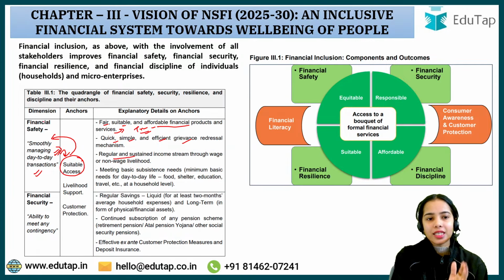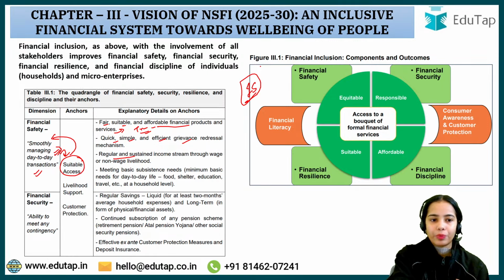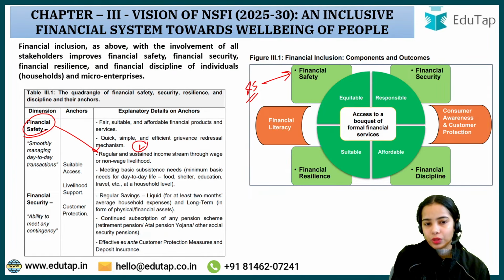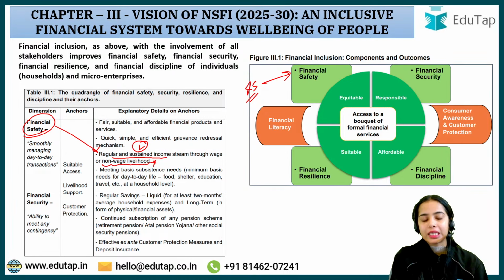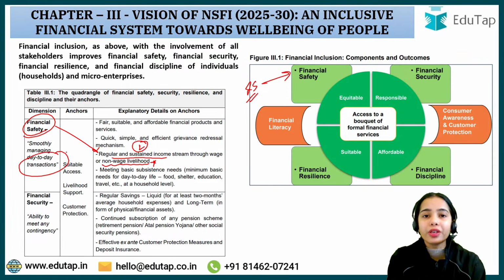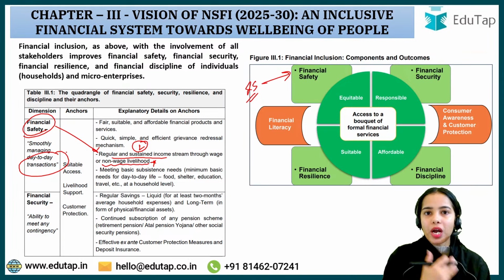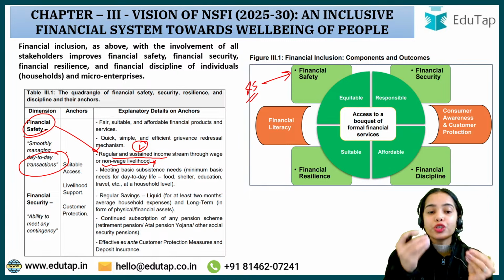Regular and sustained income, as I have told you, income safety leads to financial safety. Income security leads to financial security. Financial safety will be possible if the people have a livelihood, a regular and sustained income stream through wage or non-wage livelihood. Only then will they be able to do the day-to-day transactions. Can you do day-to-day transactions without money? No. For your basic transactions, you need the income.